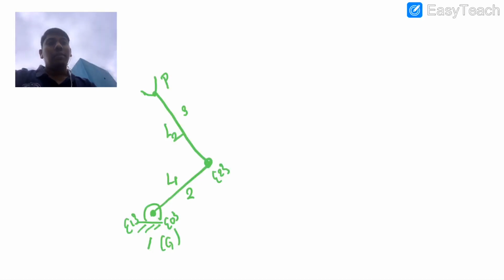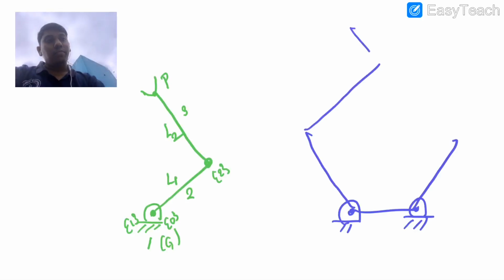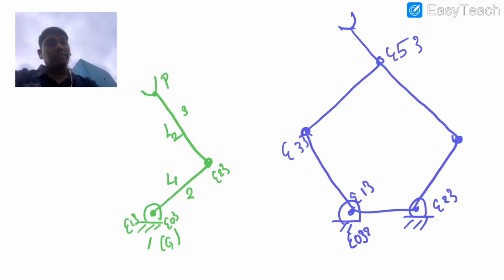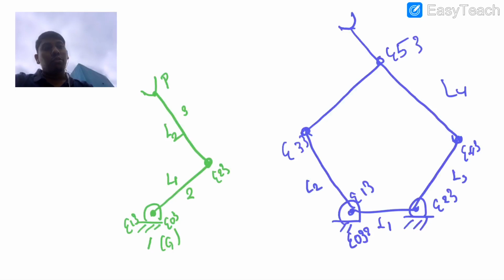Okay, so now the same thing I can show in another way. There is the ground, and now you can see that these are joints. This is the 0th frame, and there is frame 1, 2, 3, 4 and 5. This 0th frame, for the time being, you can avoid, but you can see that this is link 1, this is link 2, link 3, link 4, link 5.